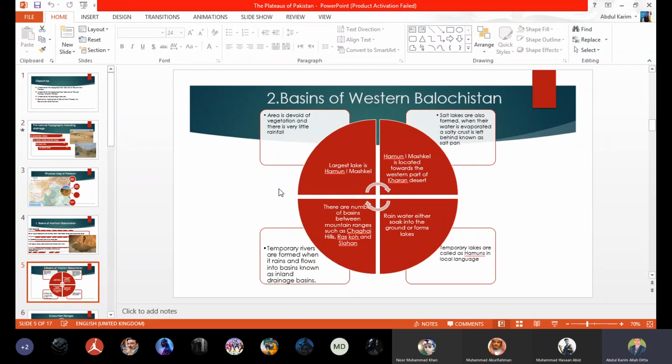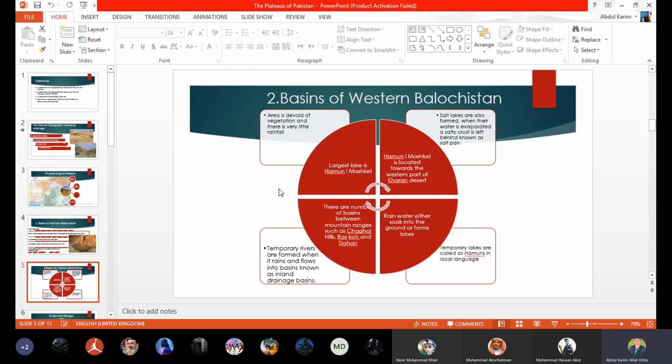It means that water flows and finds its way down and down, and somewhere it finds a feature like a basin. In the basin, when water reaches an area where the surrounding area is higher than the middle area, definitely water will be trapped over there. And in Balochistan, we have so much temperature in summer. So due to heat, water evaporates, and some water is absorbed by the soil, and the salt which was in the water is left behind.